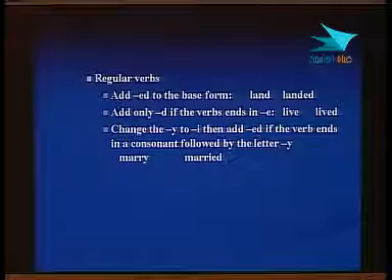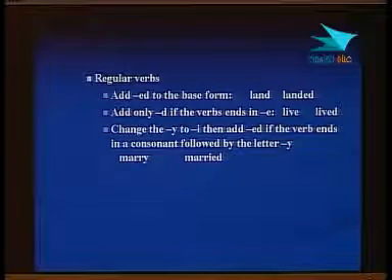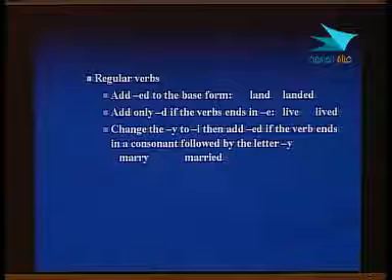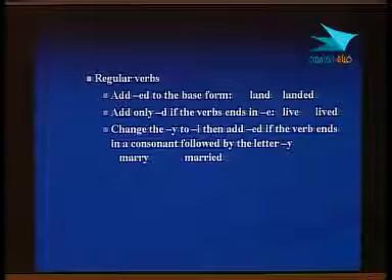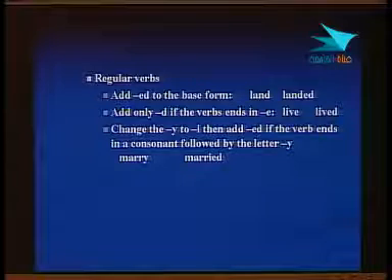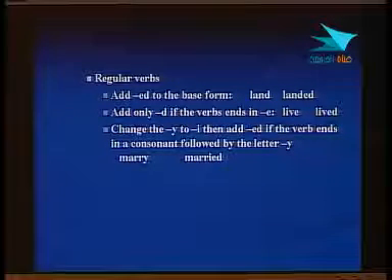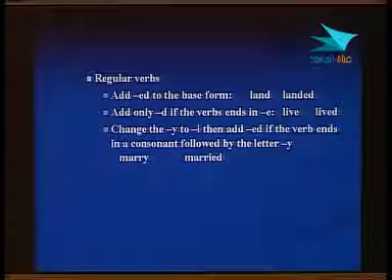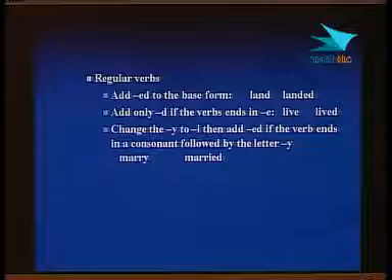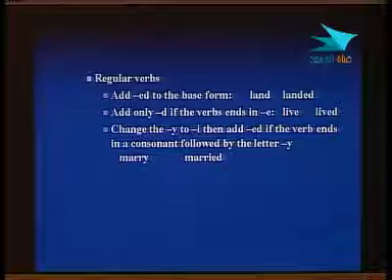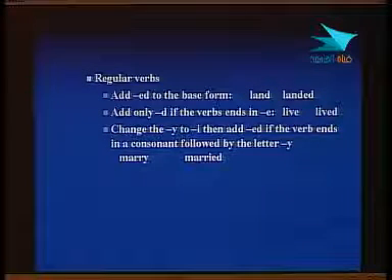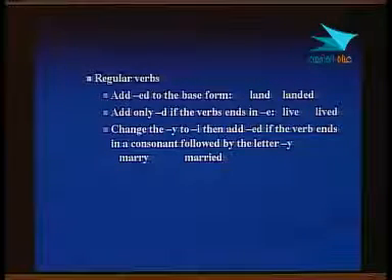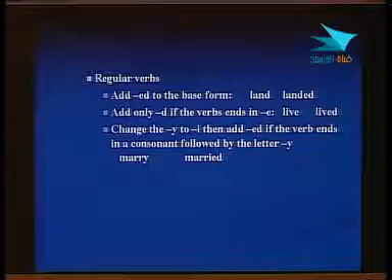The third way that we form regular verbs is to change the y at the end of the verb into i, then add ed, if the verb ends in a consonant followed by the letter y. The difference between consonants and vowels: the vowels are the vowel sounds, and the consonants are the other sounds like b and t and n and r and l.